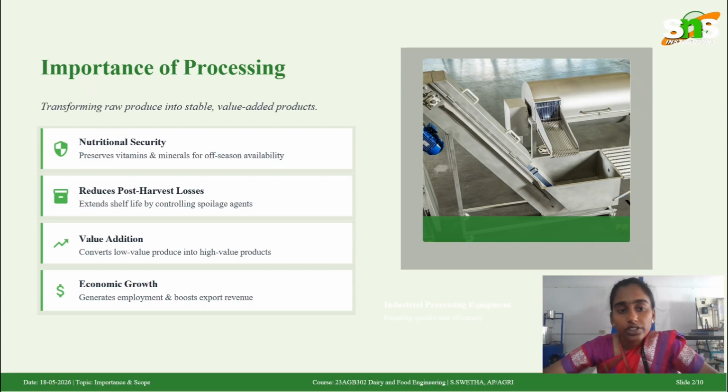First one, nutritional security. When we are doing processing with modern equipment, we can have nutritional security, like it helps to preserve vitamins and minerals, and for off-season availability. So it is very beneficial for all consumers and also producers to gain marketability, and it also helps to reduce the post harvest losses, like it helps to extend the shelf life by controlling spoilage agents, and also value